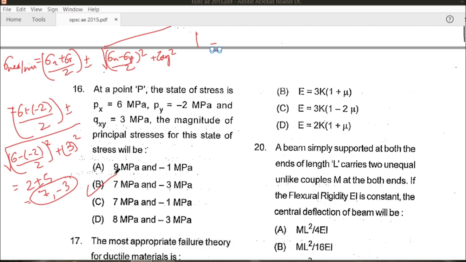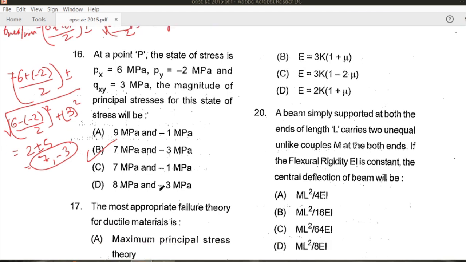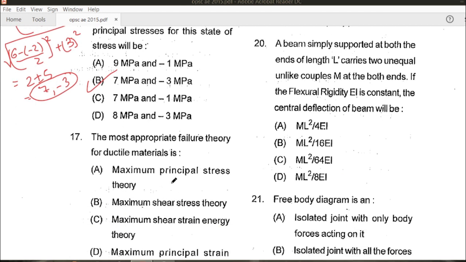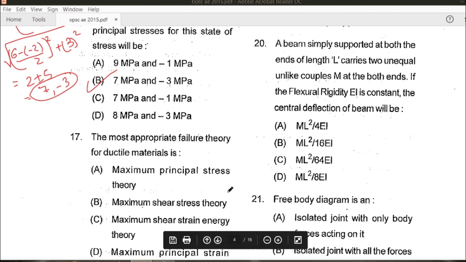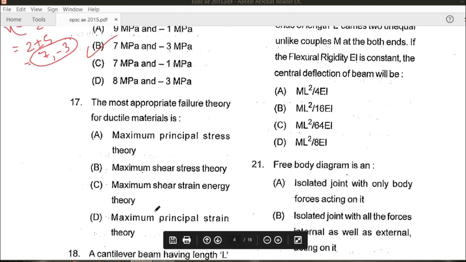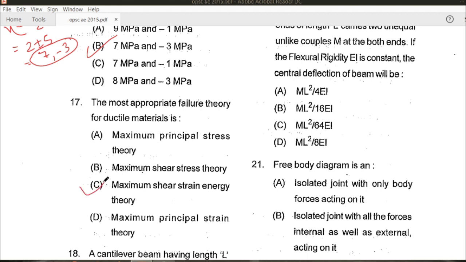Next question. The most appropriate failure theory for ductile material is, let's see the options: maximum principal stress, maximum shear stress theory, maximum shear strain energy theory, or maximum principal strain energy theory. So for the ductile material, the most appropriate failure theory is maximum shear strain energy theory. Hence 17, that is C, is the right answer for this question.